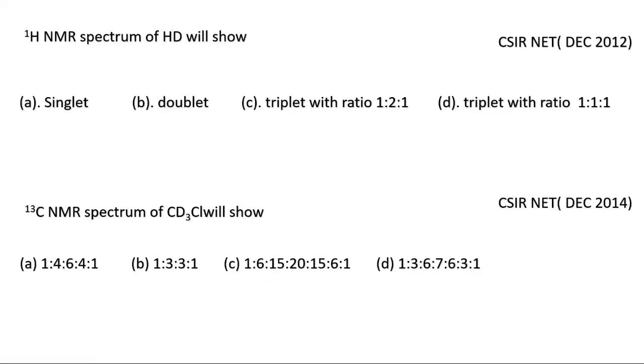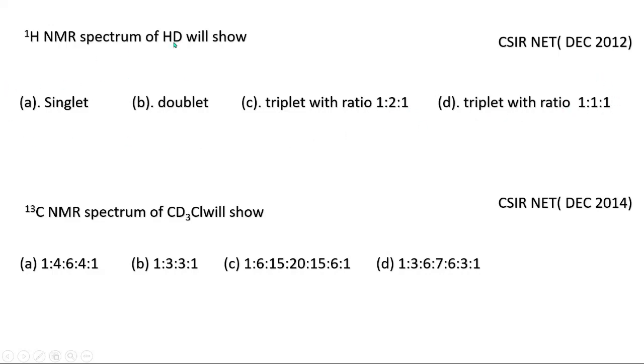Now we will do some problems regarding this non-Pascalian rule, which was already asked in CSIR NET in December 2012. You can see this question: the 1H NMR spectrum of HD will show option 1 singlet, 2 doublet, 3 a triplet with ratio 1:2:1, 4 a triplet with ratio 1:1:1. So how to approach this problem?